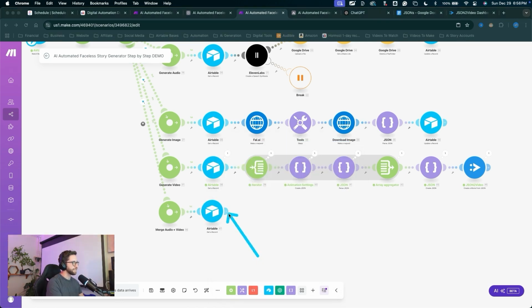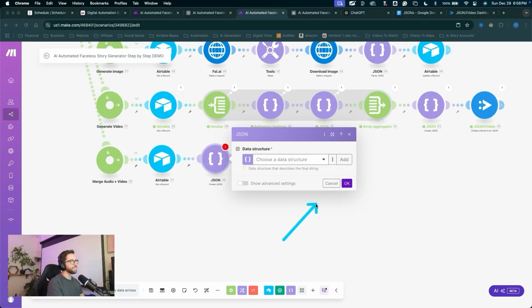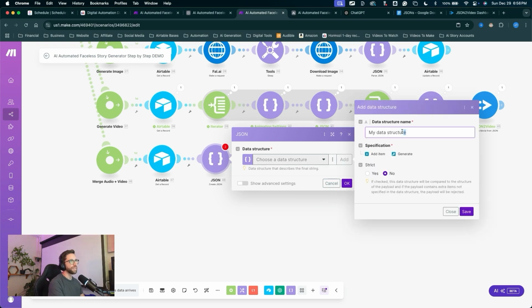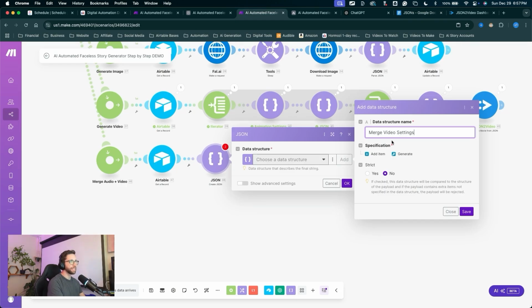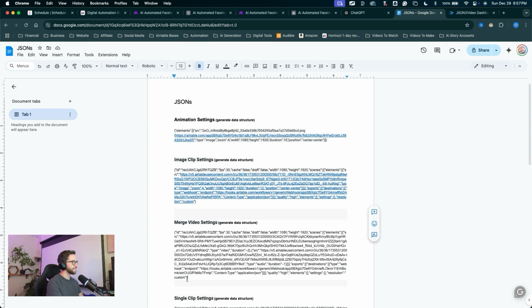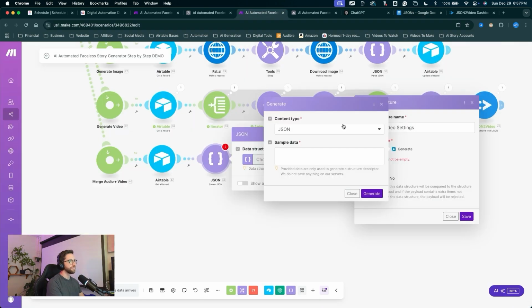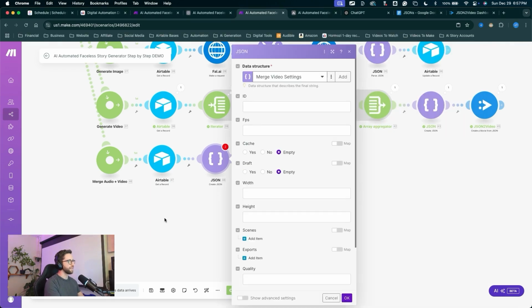Click OK. Let's click the plus to create a new module. This will be JSON, create JSON. We're going to add a data structure for the name. I'll copy and paste that name from my document, come to my JSONs document, and we got that name right here, merge video settings. I'll copy that name, come into Make, paste the name there, click generate, come back into the doc and copy this entire JSON string right here, come back into Make and paste that into the sample data, click generate, right away, click save, and we've got our settings we can throw in here.